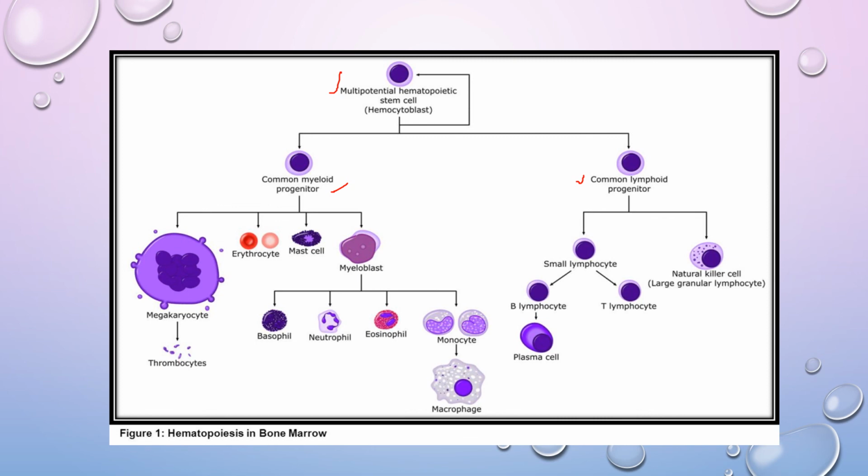Myeloid progenitor produces the erythrocytes, thrombocytes, mast cells and myeloblasts. Myeloblasts produce the different types of WBC: basophils, neutrophils, eosinophils, and monocytes, which are differentiated into macrophages. The lymphoid progenitor produces the lymphocytes and natural killer cells. Lymphocytes are again of two types, B lymphocytes and T lymphocytes. B cells are responsible for producing antibodies.